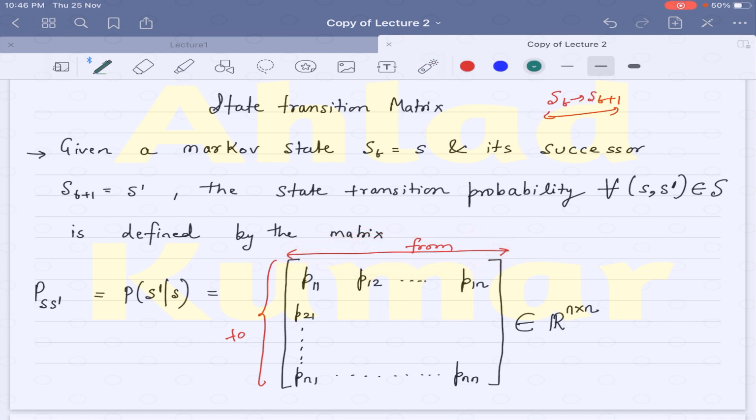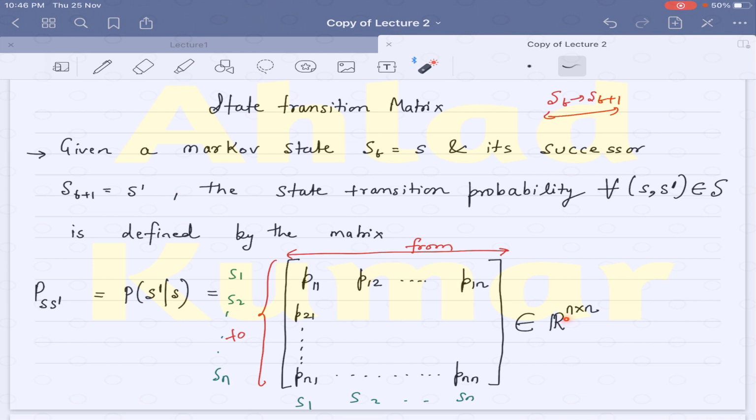If you have n states S1, S2 till Sn, here also you will have S1, S2 till Sn. If an agent is in state S1 and it stays in S1, the probability of that is given by P11. If the agent is in state S1 and it jumps to state S2, the corresponding transition probability of moving from S1 to S2 is given by P12. And similarly for the other elements of this matrix.